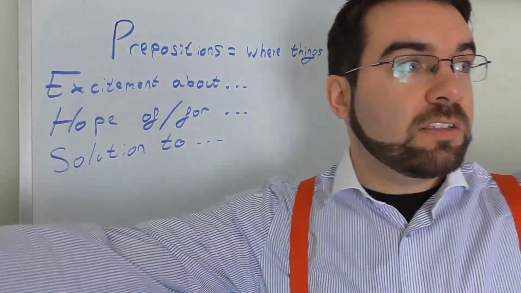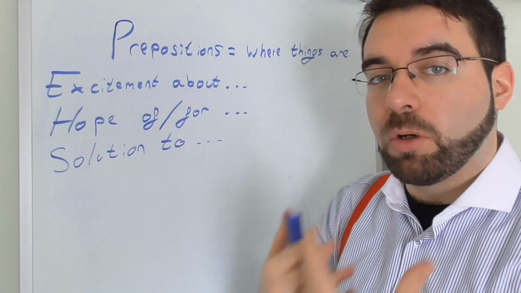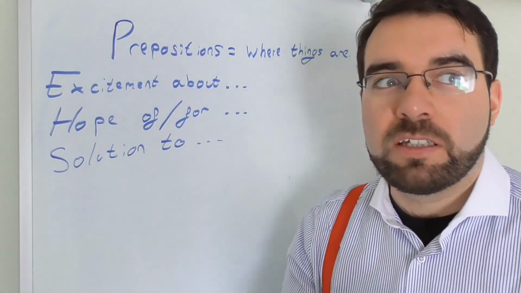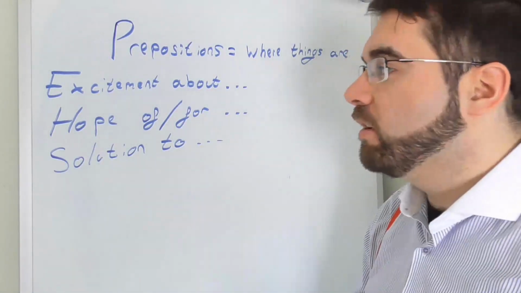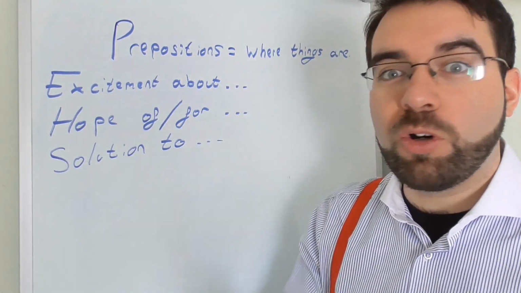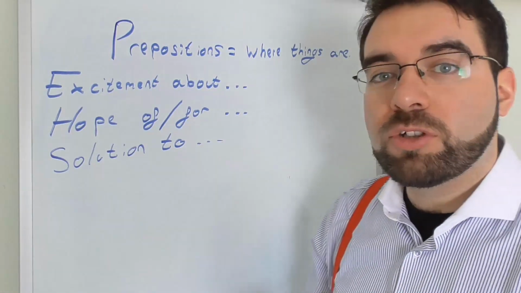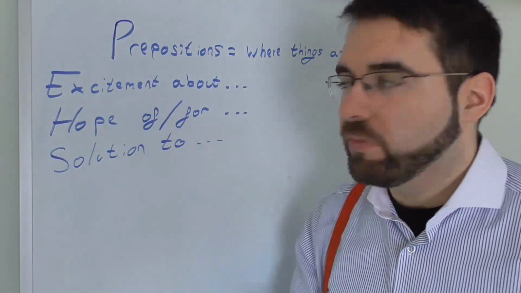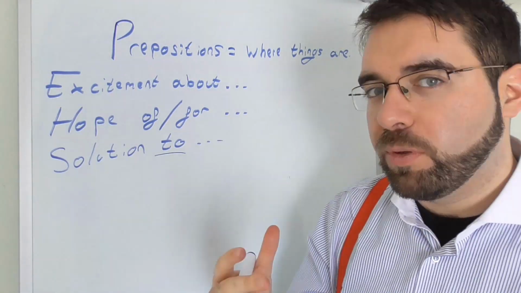Preposition being where things are. So let's have a look. So excitement, again a concept, a feeling, an emotion. And there is excitement about the party. There is excitement for the event. There's always excitement about something. Or a hope of rain, hope of snow, a hope for joy, a hope for praise, things like that. Hope of. And solution, finding an answer, the thing that will solve your problem. The solution to the question, the solution to the problem.